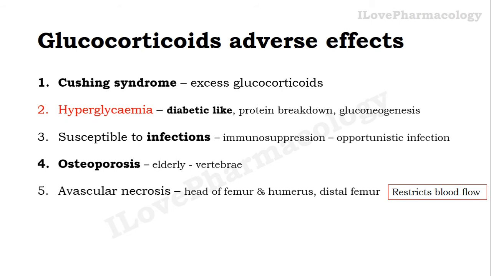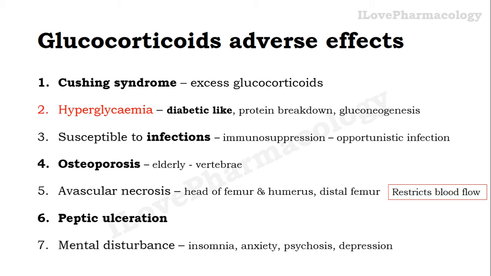It can also cause avascular necrosis. The most common regions affected by avascular necrosis are the head of the femur, the humerus, and the distal part of the femur. The reason is that there will be a restriction of blood flow to those regions. It can also cause peptic ulcers, especially when used along with non-steroidal anti-inflammatory agents.